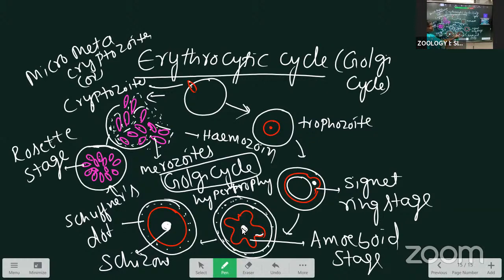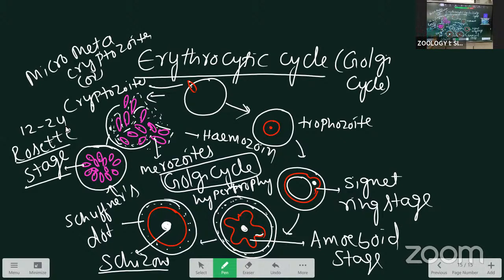They lose the pseudopodia and form a round structure that we call a schizont. Inside the schizont, the nucleus undergoes several mitotic divisions. That is followed by cytoplasmic division, and a number of daughter individuals are formed. These daughter individuals are arranged like rose petals. That's why we call it the rosette stage. Twelve to 24 merozoites are arranged as a rose-like structure that we call a rosette stage.